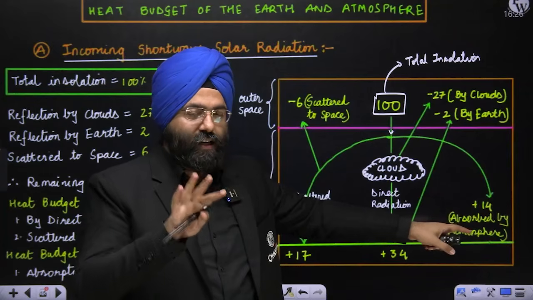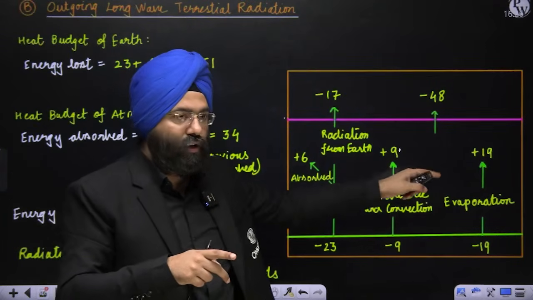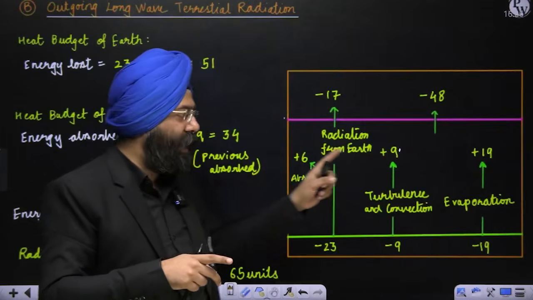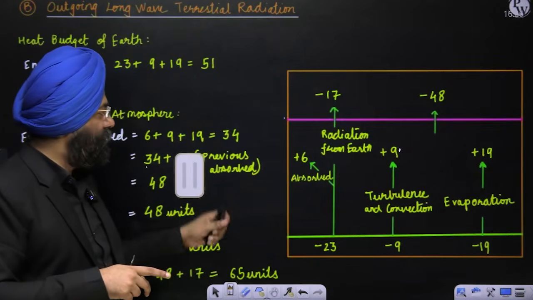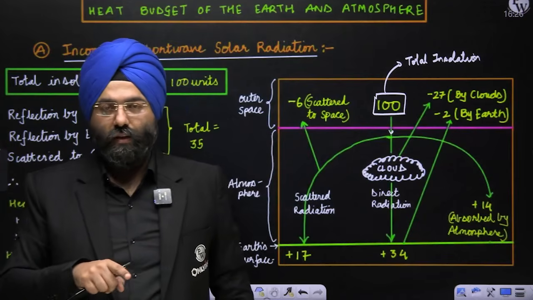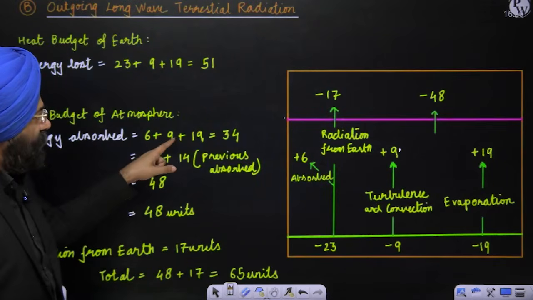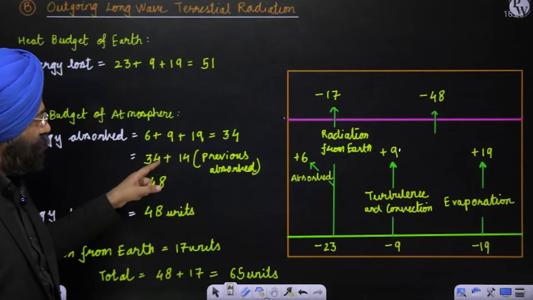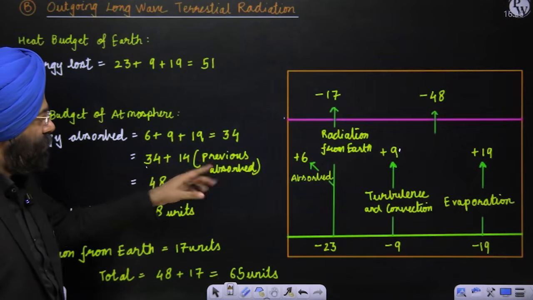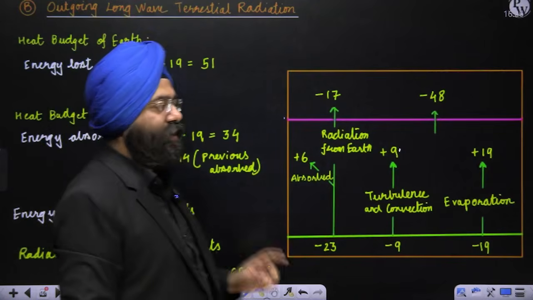We know that these units have come after the radiation. So we need to add 14 more, because 14 units of energy was already there with the atmosphere. So 6 plus 9 plus 19, that is 34, plus 14 from the previously absorbed, gives 48. 48 units.